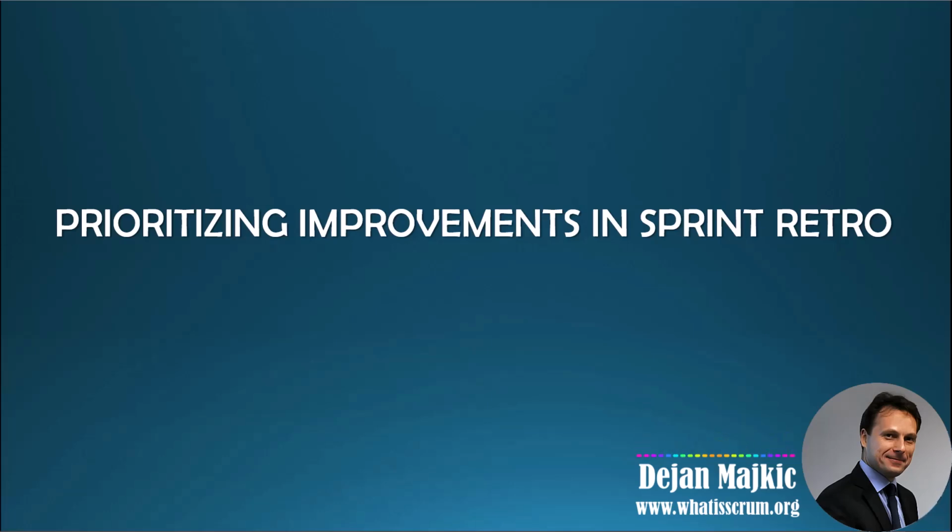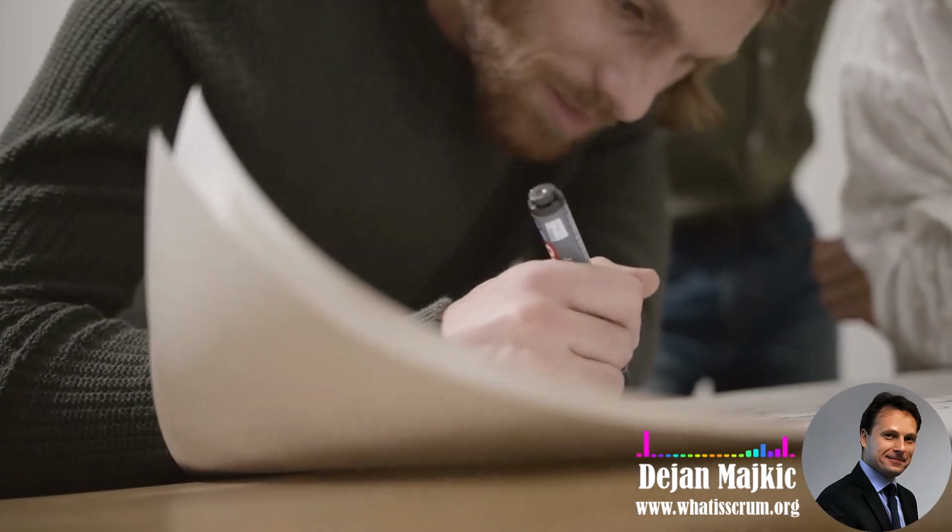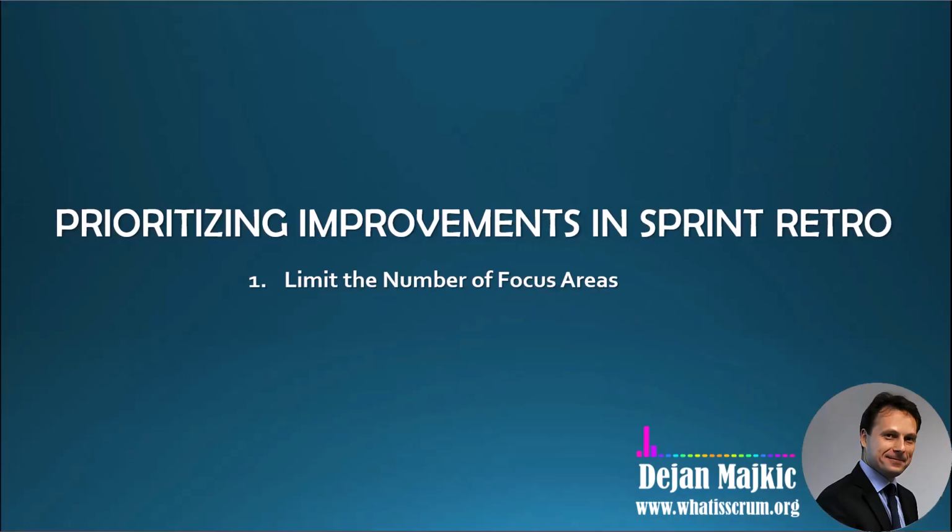Now, here is some advice on how to handle multiple improvement ideas and prioritize them effectively. So, limit the number of focus areas. To avoid spreading the team's resources and attention too thin, limit the number of improvement areas to focus on in a given sprint. Select one, two, or maybe three key areas to prioritize. This allows the team to dedicate sufficient time and effort to make meaningful progress.